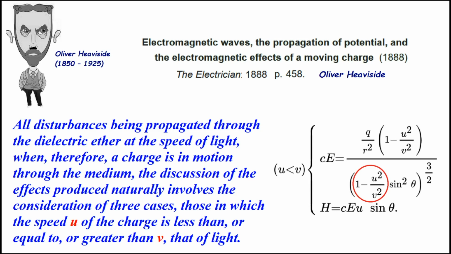So he puts out this paper, and what I like about this paper, he says the following: all disturbances being propagated through the dielectric ether at the speed of light, when therefore a charge is in motion through the medium, the discussion of the effects produced naturally involves the consideration of three cases. Those in which the speed u of the charge is less than, or equal to, or greater than v, that of light. So you can see there I circled in his equation 1 minus u, which is the velocity of the charge, over v squared, which is the velocity of light.